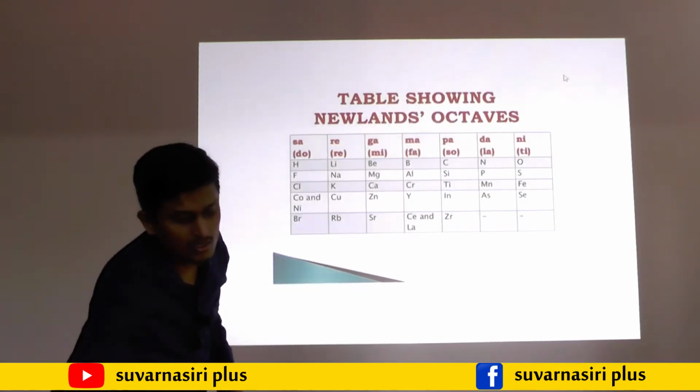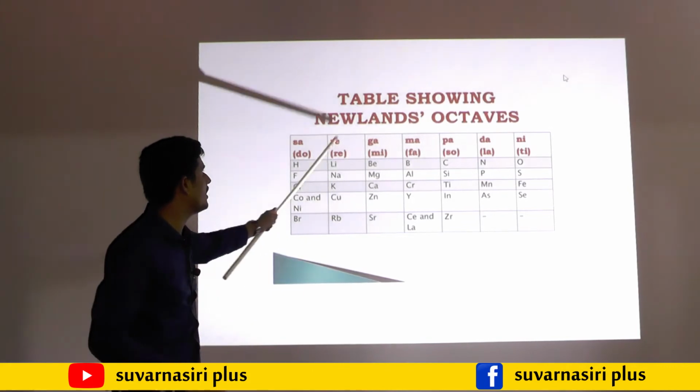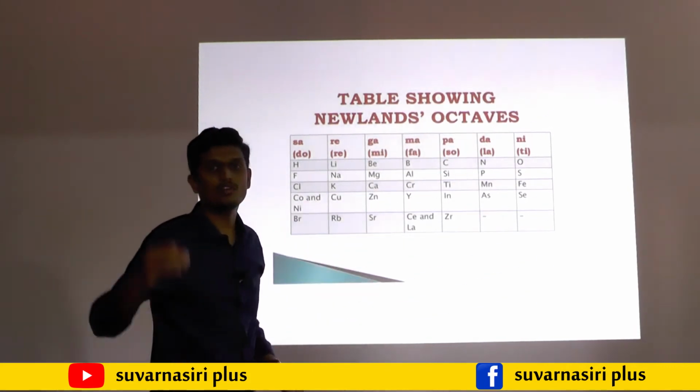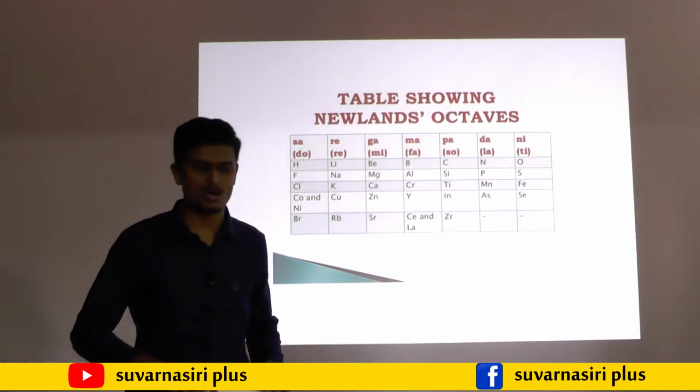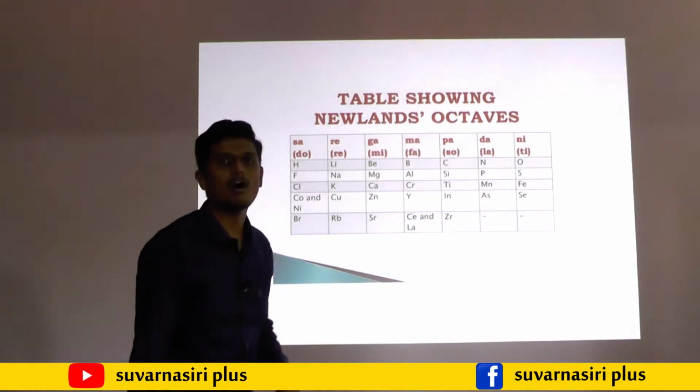You may observe here, they are given sa, re, ga, ma, pa, da, ni. After the seventh, ni, again sa will come. Now we will go to Newlands' octave rule.